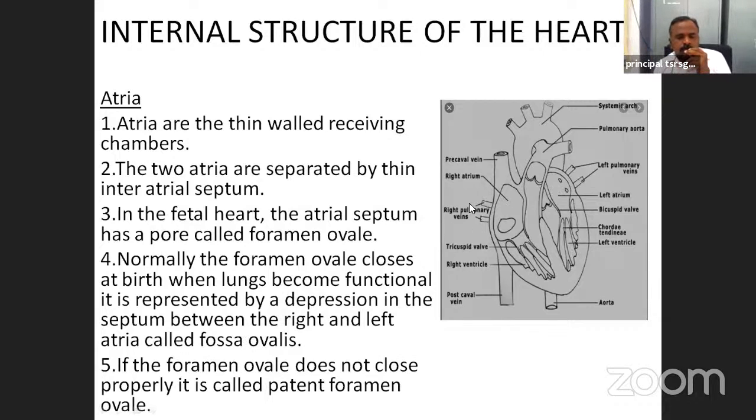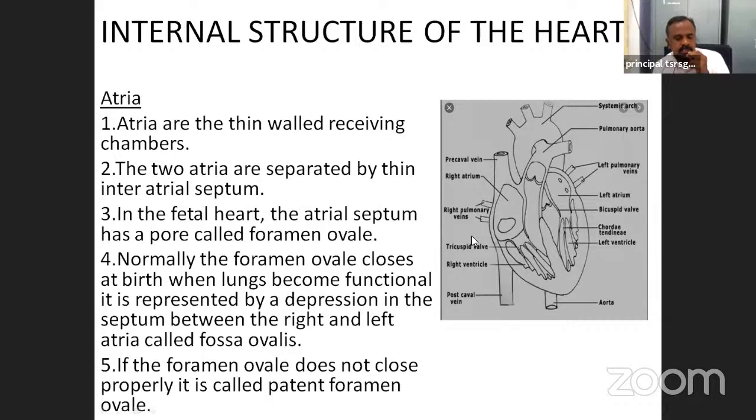The foramen ovale closes at birth. Why? Because the lungs become functional. Now it is represented by a depression, a patch in the atrial septum between the right and left atria, called the fossa ovalis.